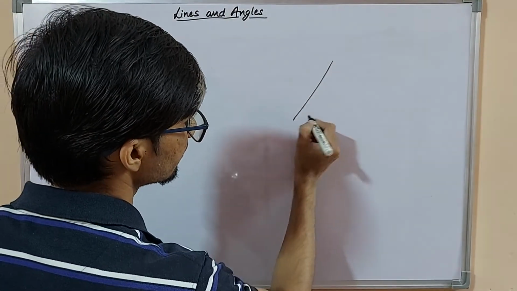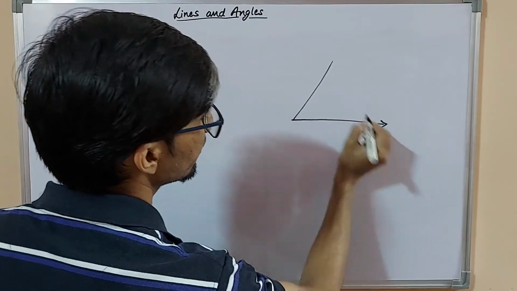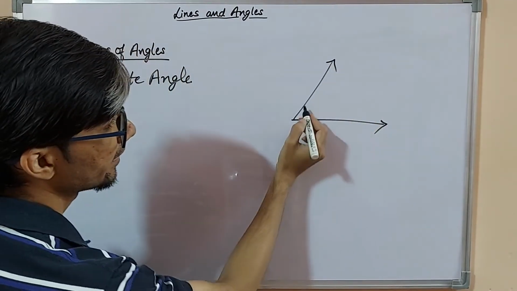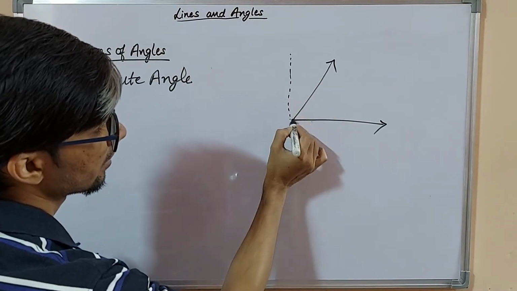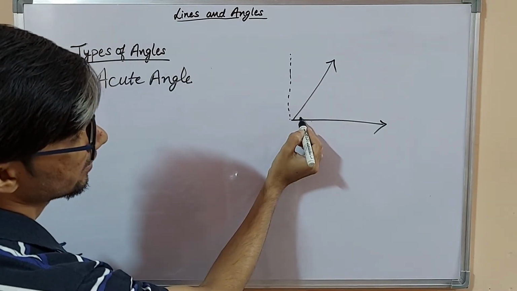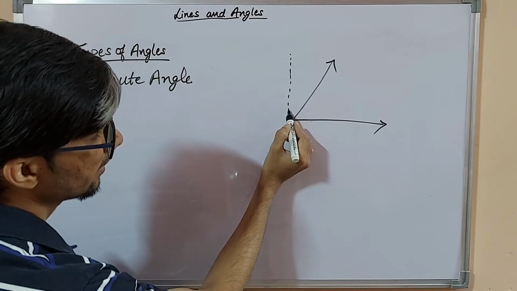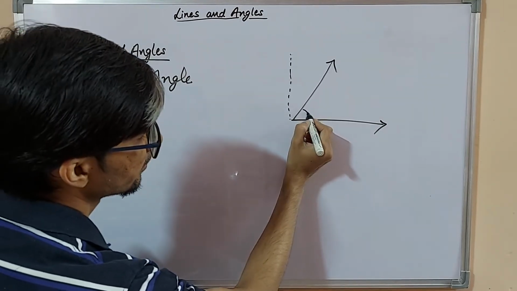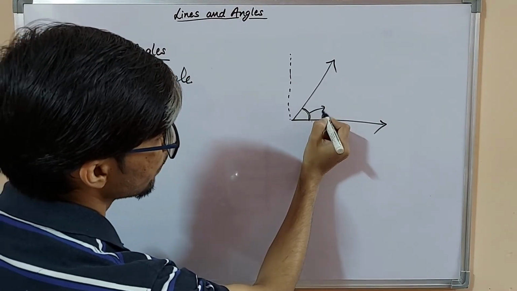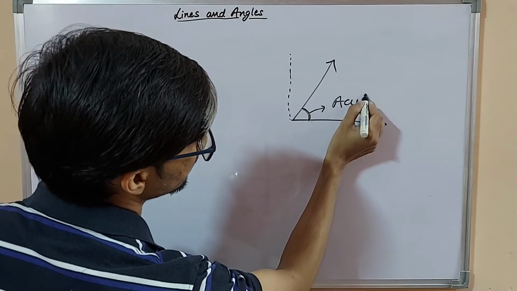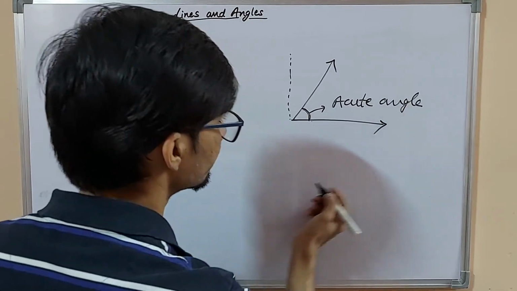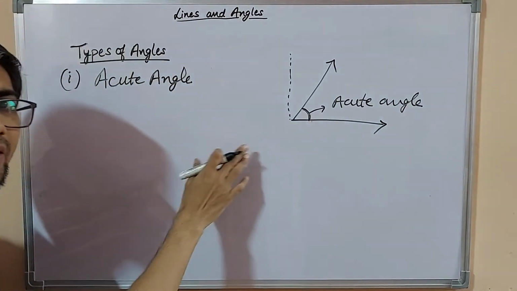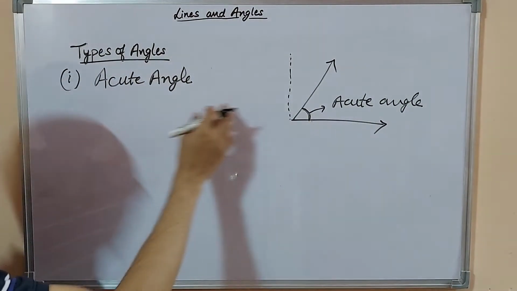An acute angle is an angle which measures less than 90 degrees. This is a 90 degree angle and this is just less than 90 degrees. This angle is known as an acute angle. An angle less than 90 degrees is called an acute angle.